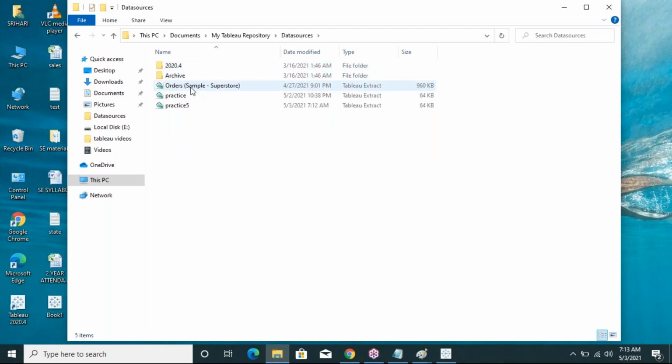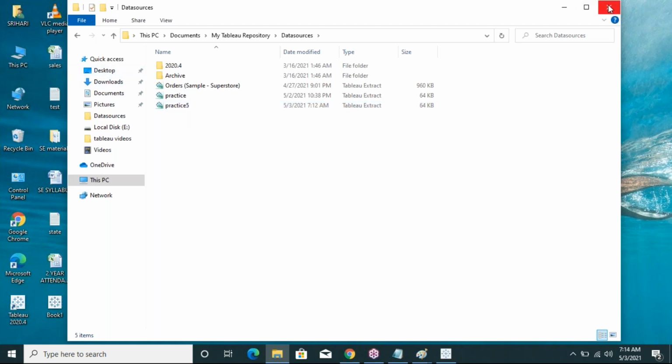In this data source, practice 5 is there. In this folder the extract file is stored as a .tde file. In the Tableau Repository, the extract .tde file is stored. You got it?